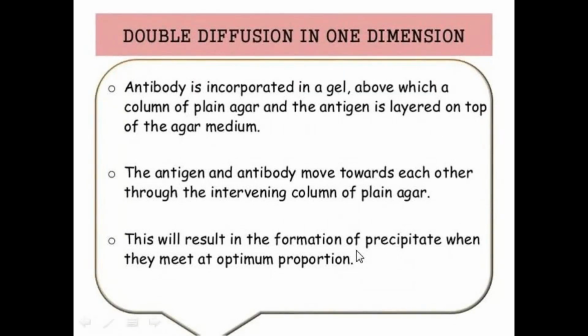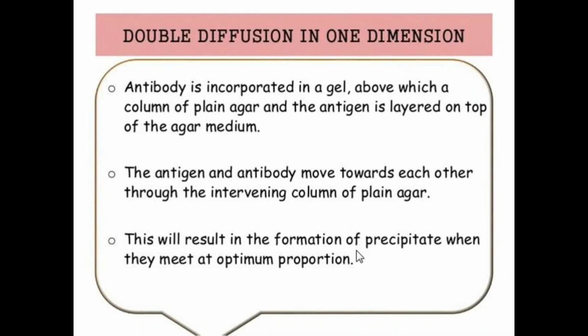Next, double diffusion in one dimension. Double diffusion means both antibody and antigen are moving towards each other in one dimension. That is called double diffusion in one dimension. Here, the antibody is incorporated in a gel, above which agar is added, and above which antigen is layered on top of the agar media.